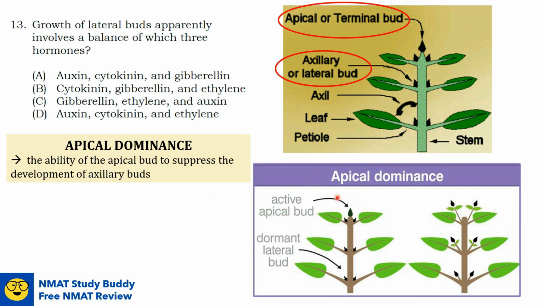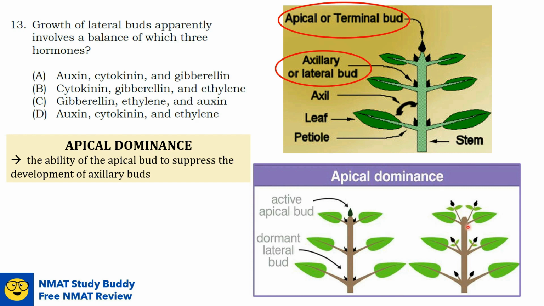As what you can see here in this plant, which has an active apical bud, the lateral buds are dormant. So most of the growth occurs here in the apical bud. Compared to this other plant, which has a cut apical bud, as what you can see, the removal of the apical bud enables lateral branches to grow.